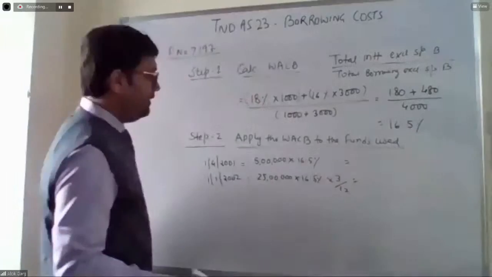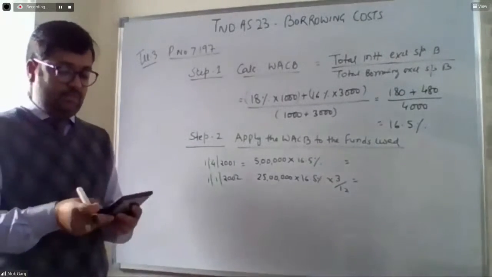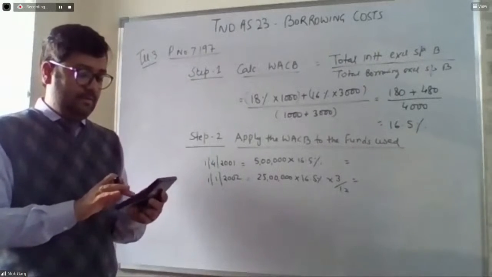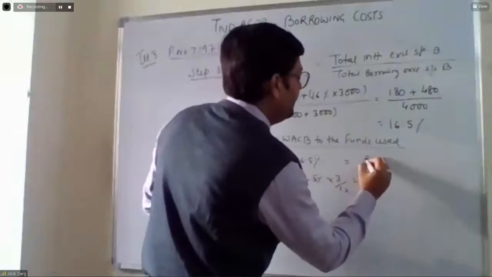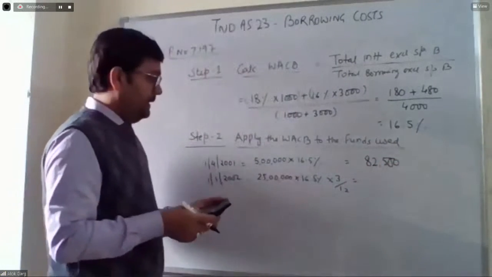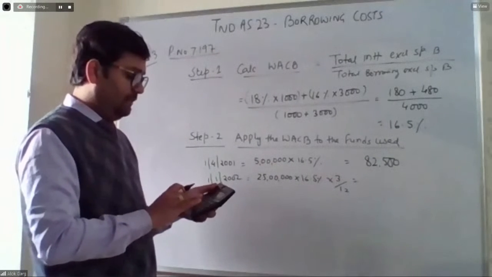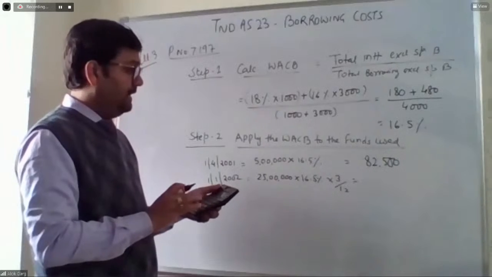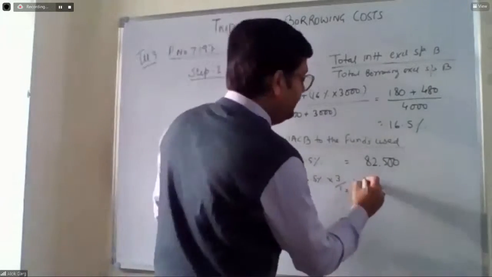So what is the amount here? 5 lakh multiplied by 16.5% is 82,500. And here 25 lakh multiplied by 16.5% divided by 4 is equal to 1,03,125.